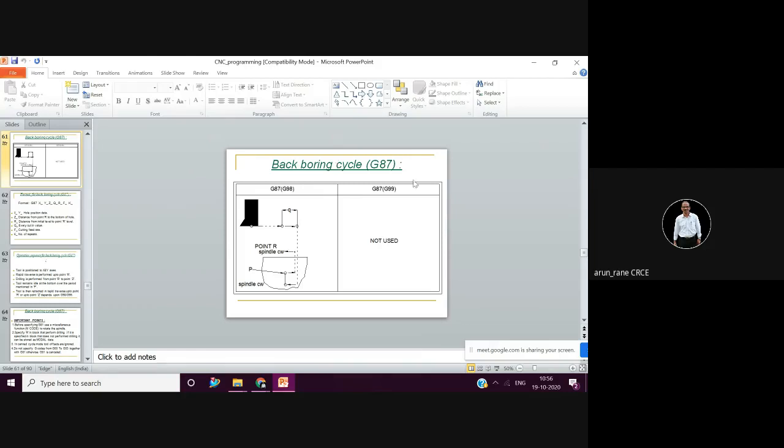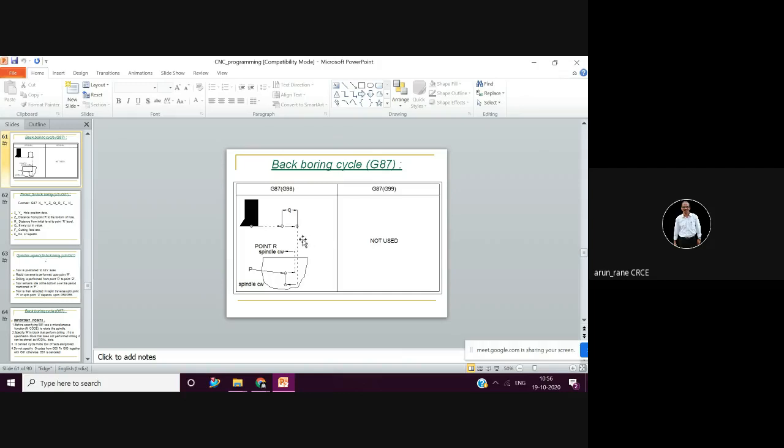So back boring cycle helps you out here. In back boring cycle, what happens? You don't have to buy a rotary table. You don't have to rotate the component. So your setting is not disturbed. So two things happen. You did not buy a rotary table, and second thing is your accuracy is retained. In the same setting, you can do the back boring.